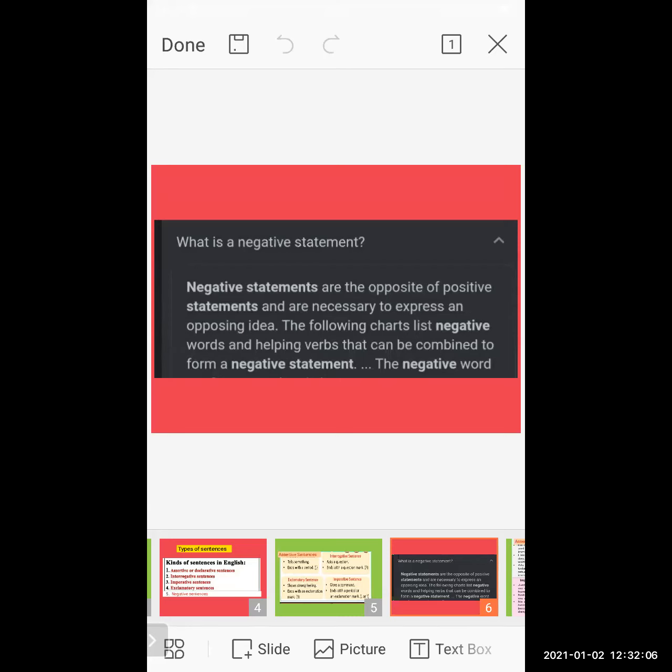But if you observe a negative sentence and have to convert it into a positive, just removing not, never, nobody is not enough. Sometimes you have to change the auxiliary verb, that means the helping verb, also. So here, students, I have given you in short the information about the types of sentences.